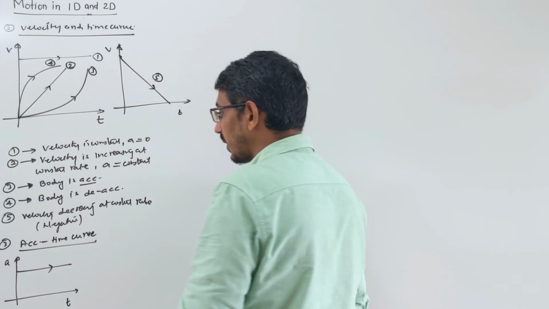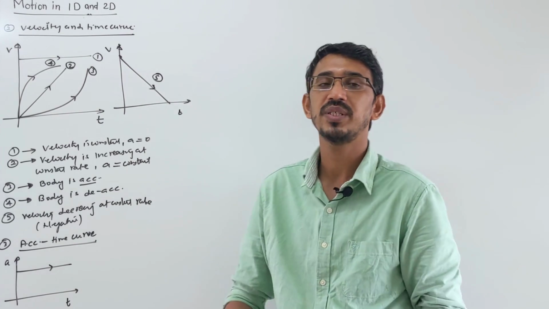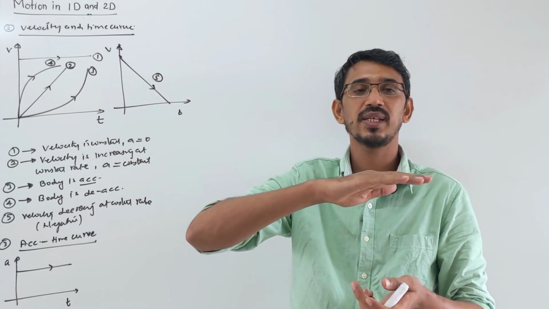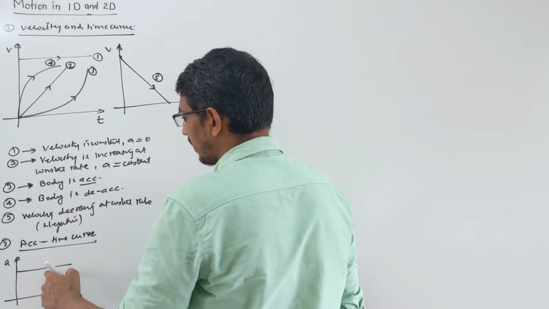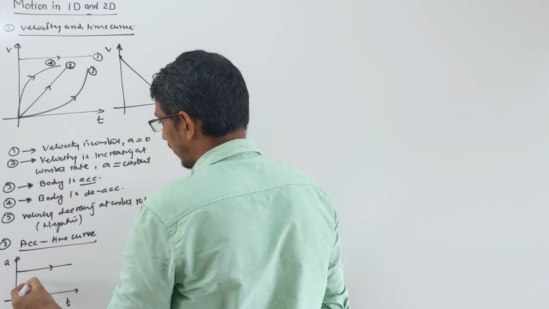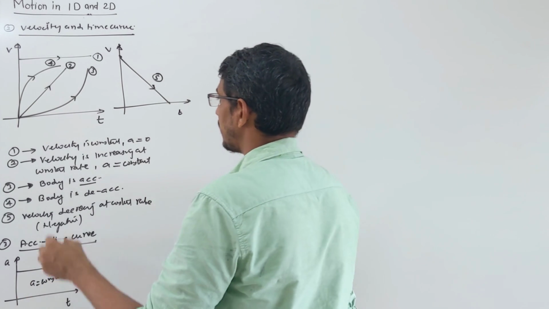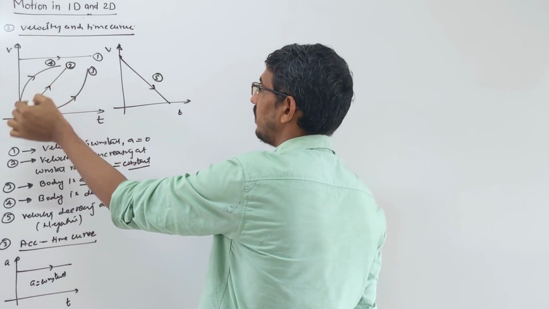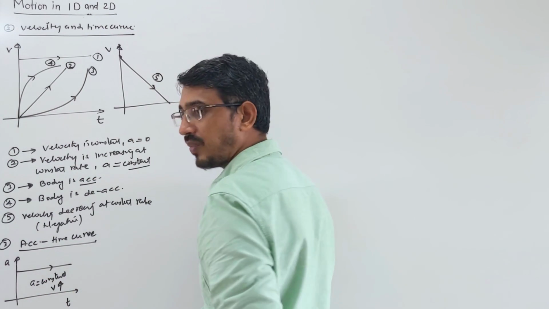Means what here? Acceleration is what? Constant. Acceleration is constant, means your velocity is increasing at what? Constant rate, right? Yes. So here acceleration is constant. You say A is constant, right? So what is this type of motion? A constant, like I discussed. Here in this graph velocity keeps increasing, so your velocity is increasing at a uniform rate.